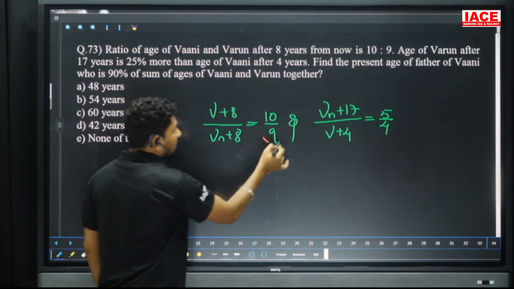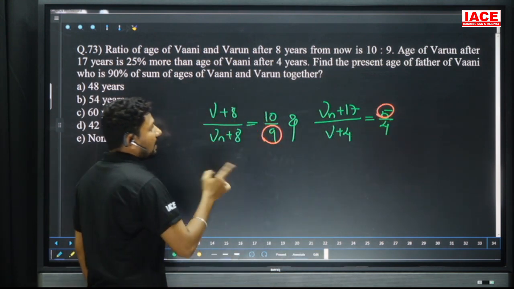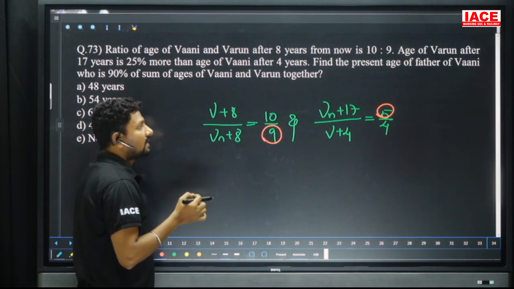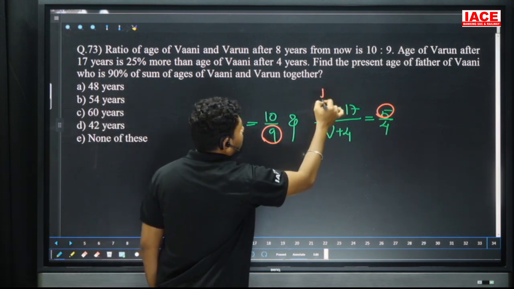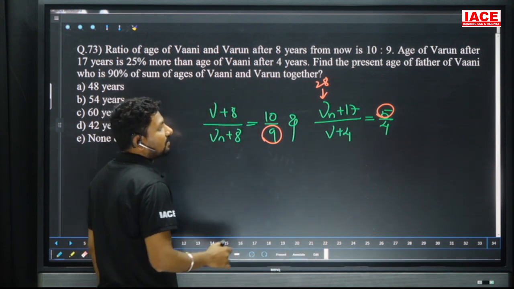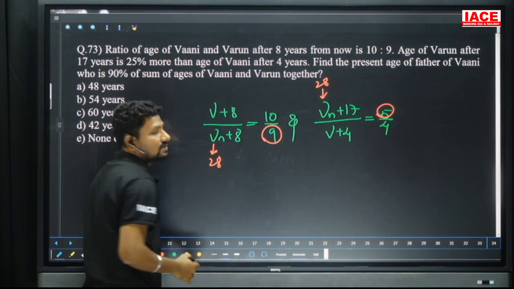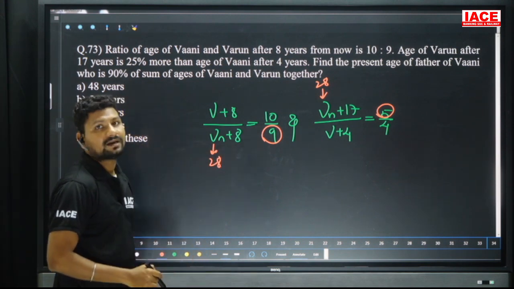Varun's age is divisible by, in this case, 9. In this, Varun's age is divisible by what number? 5. Then 9 fives are 45. That means the number is completely divisible by 5. That's why I am substituting 28 here. 28 plus 17 is 45. 45 is divisible by 5. Here is also the same value I am substituting, 28. 28 plus 8 is equal to 36. 36 is completely divisible by 9.